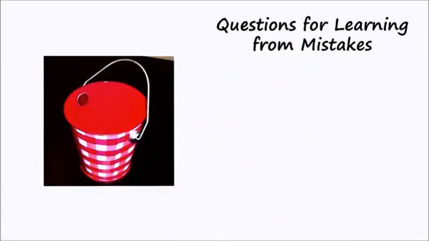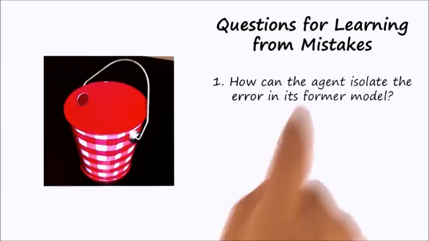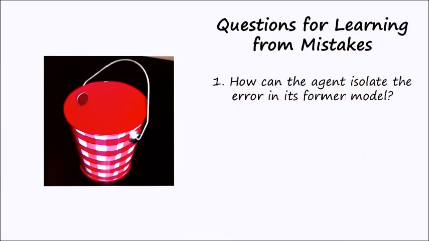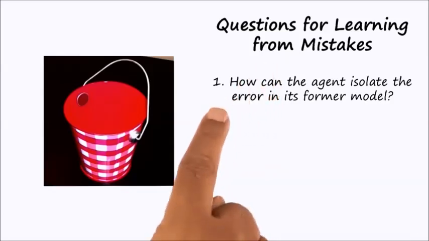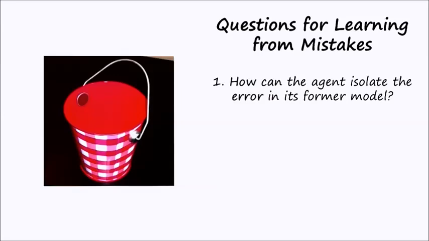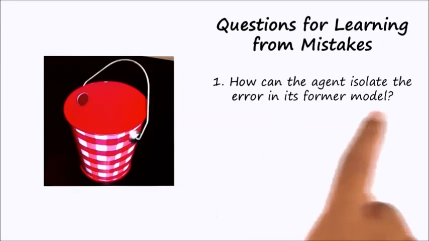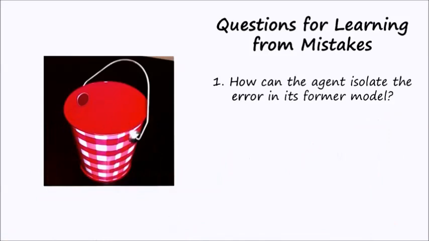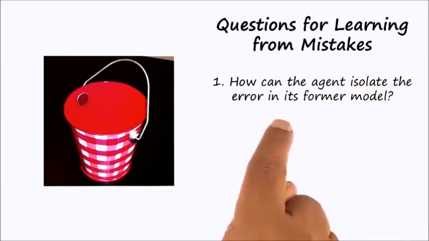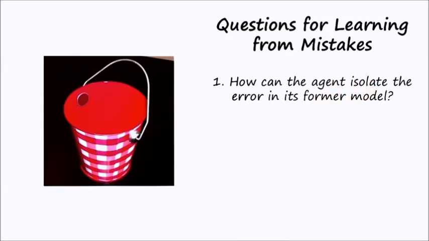So the question then becomes, how might an AI agent learn from its mistakes? Learning by correcting mistakes or learning from failures really entails answering three separate questions. The first question is, how can the agent isolate the error in its form or model? So the agent had some model of the world, it made a mistake based on its model. How can it identify the error in its model? Note that this particular problem is very closely connected to the question of diagnosis that we discussed earlier.